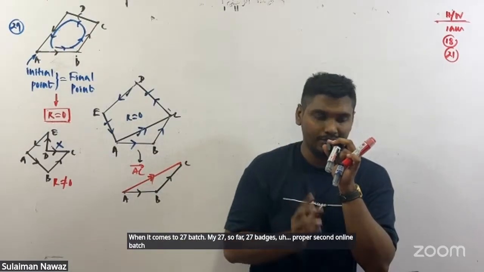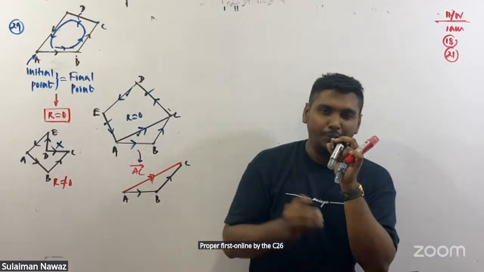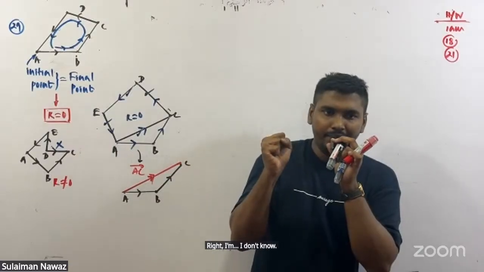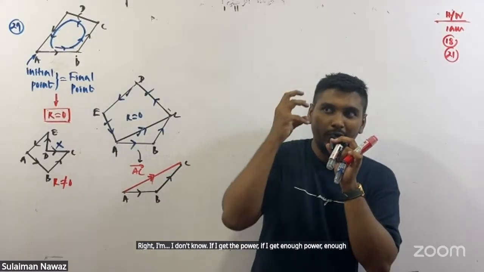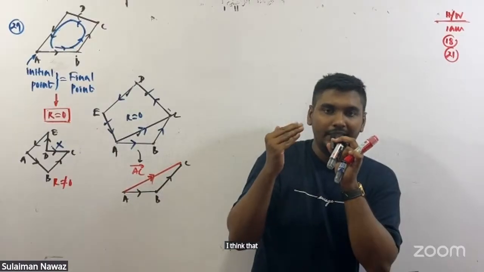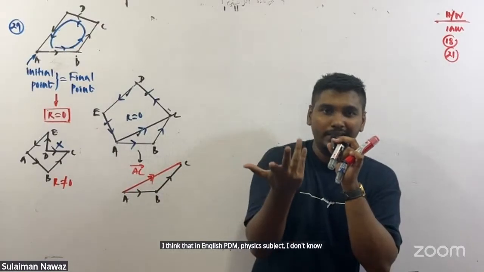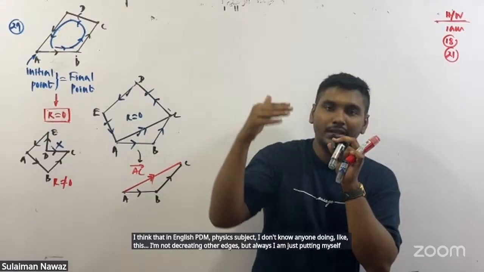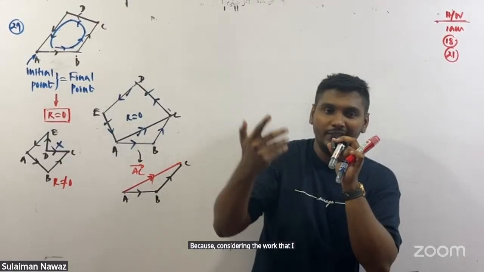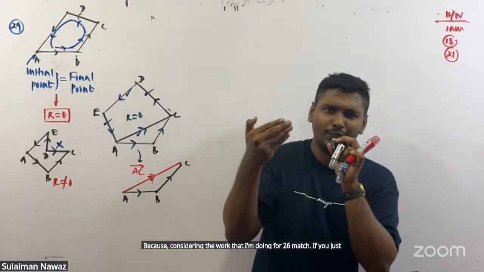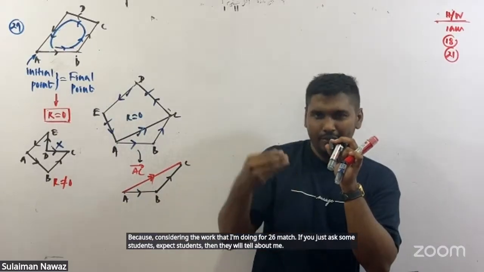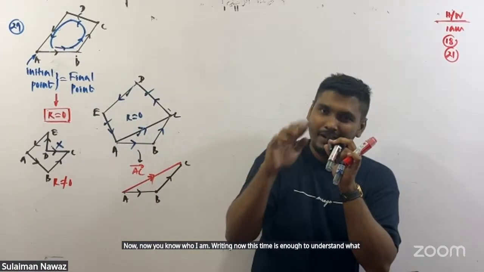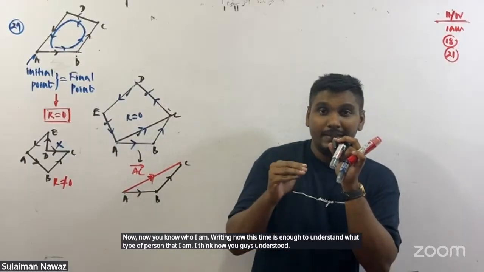When it comes to the 27 batch, so far it is my proper second online batch. The proper first online batch is the 26 batch. I'm doing a big job for the 26 batch. I don't know if I have enough strength to do all my plans. I think in English medium physics, I don't know anyone doing it like this. I'm not degrading other teachers, but I am putting myself on top considering the work I am doing for the 26 batch. If you ask some 26 batch students, they will tell you about me. Now you know who I am. I think now you understand what type of person I am. The 26 batch people will understand more about me.